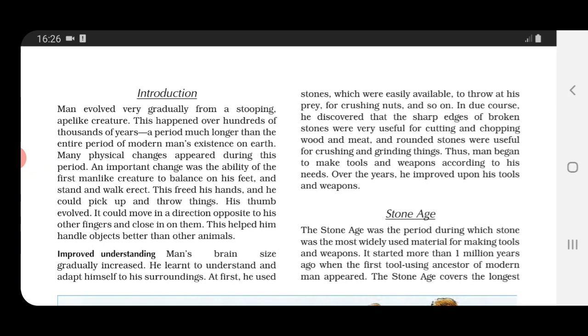Slowly he learned that the stones had sharp edges, and these sharp edges were very useful. With these sharp edges he could easily cut and chop wood and meat, and many other things. Then stones having round shape were used for crushing and grinding purposes. So man began to make his own tools and weapons. And not just that, he was also making improvements upon his tools and weapons.